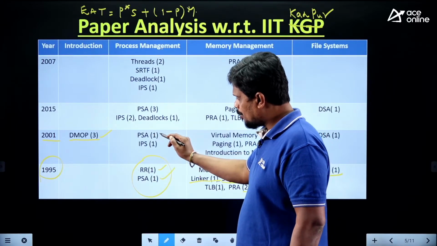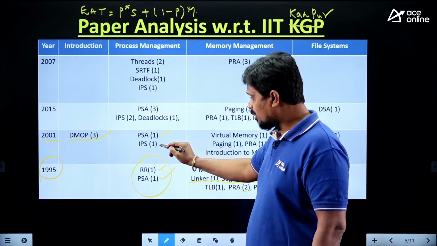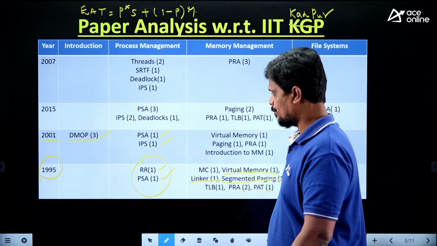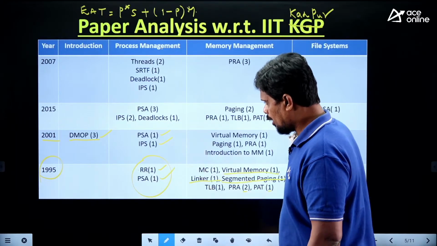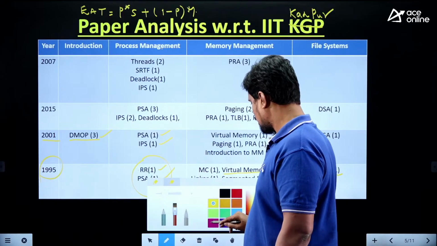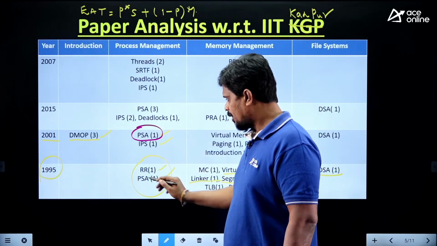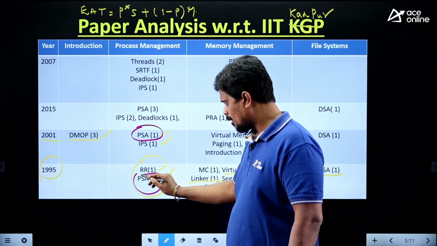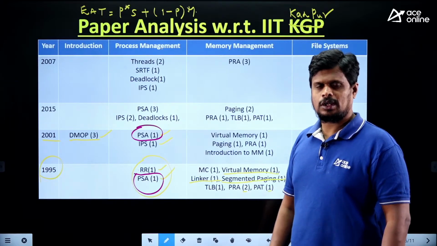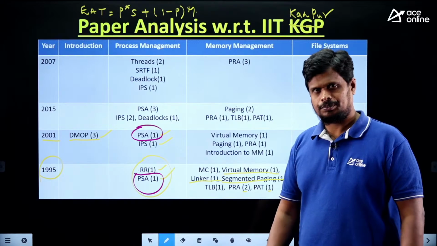Next, PSA, process scheduling algorithms, you have one question. Inter-process synchronization, IPS in the sense inter-process synchronization, from that also we have one question. So what you have to check here: if you verify this, here you have a question from process scheduling algorithms, and here also you have a question from process scheduling algorithms. So you need to concentrate on process scheduling algorithms as part of the process management topic, compulsory.